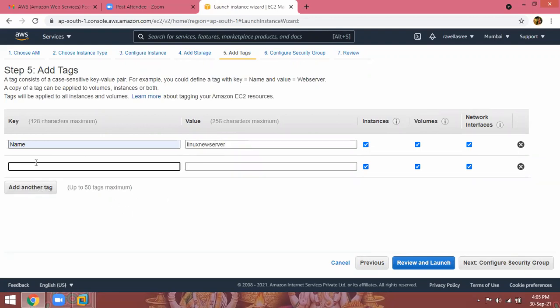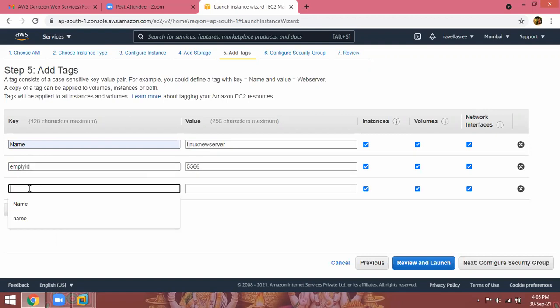Add another tag: employee ID, who launched, for example 5566. Employee name, who launched, ID and name. So this is for understanding purposes.